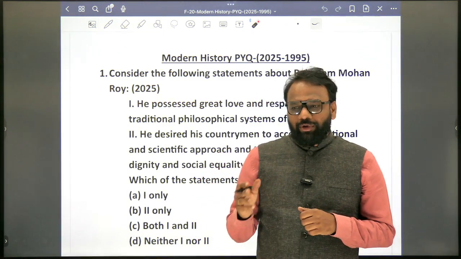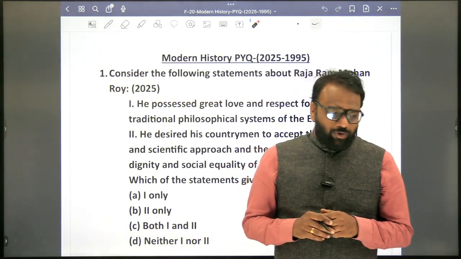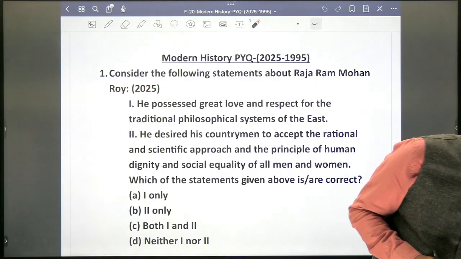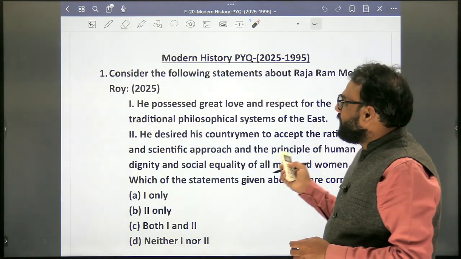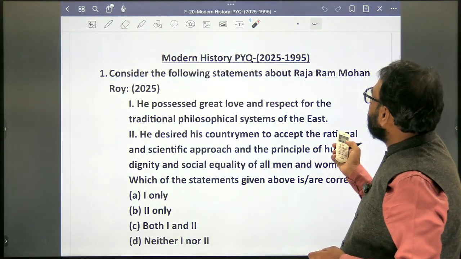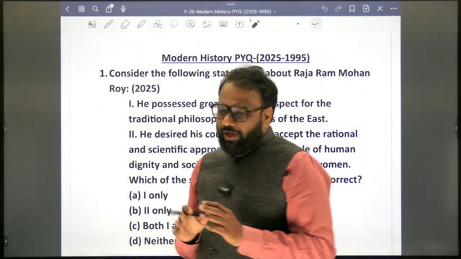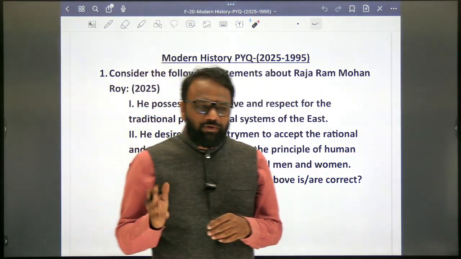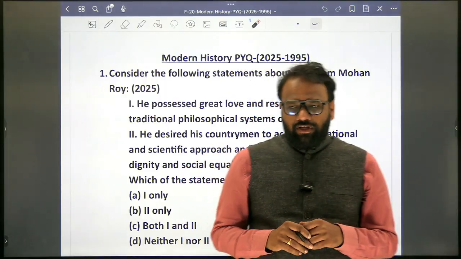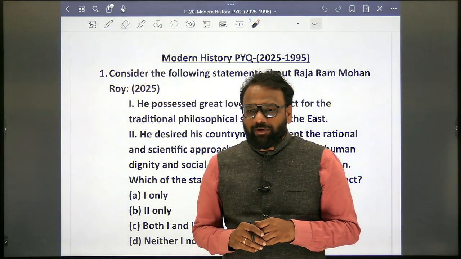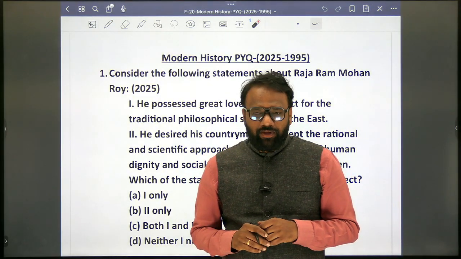So who took it to Bihar? Kunwar Singh. Who took it to Jhansi? In Jhansi, it was led by Rani Lakshmibai. So at least overall we need to have an idea, starting from 1857 to what? 1947.